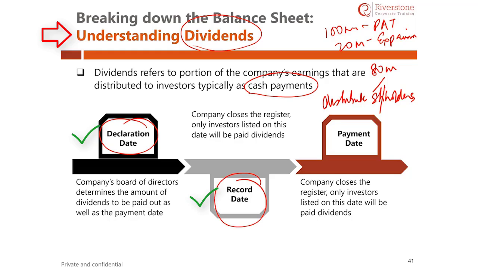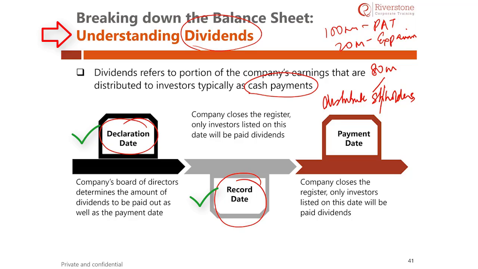Record date. Let us say that the board of directors declares that it is going to pay dividends. However, if it is a listed company, the shares keep on changing. People are going to buy and sell the shares. Therefore, to declare a dividend, the company needs to fix a date called the record date, based on which anyone who is a shareholder gets a dividend. Let us say that a company declares the 30th of June as the record date. In other words, the 30th of June is the cut-off. All shareholders on the 30th of June will get the dividends.